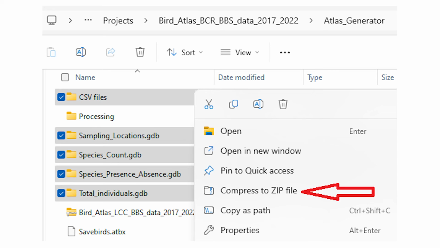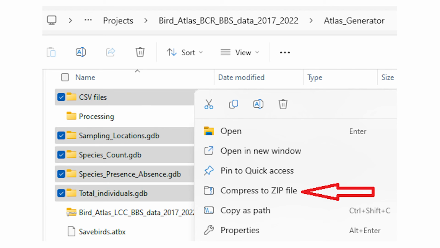Now that you have loaded your atlas into ArcGIS, you can customize it to your preference for your particular research, and then share it to the GitHub organization. To share your custom atlas, go into your projects directory and zip together the CSV files folder and every file with the GDB extension.